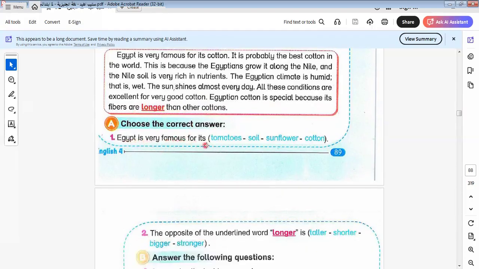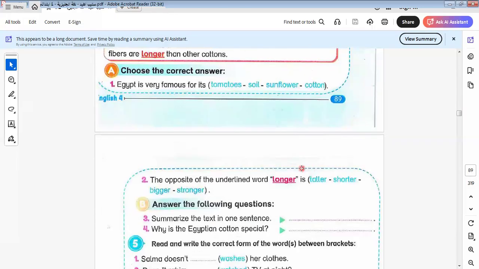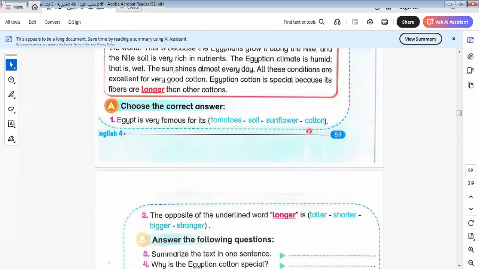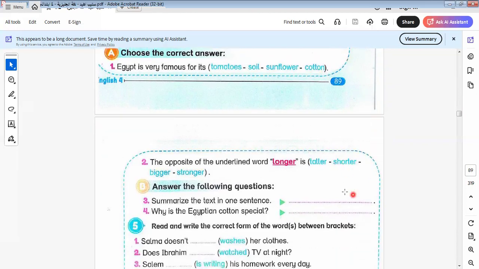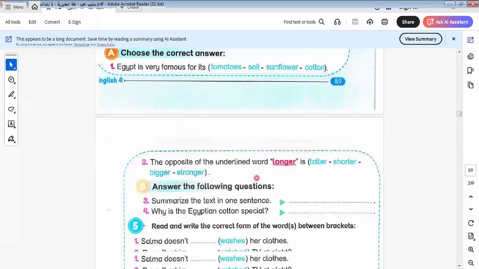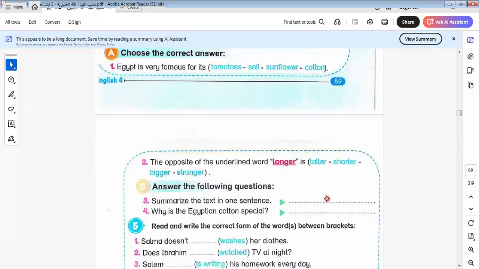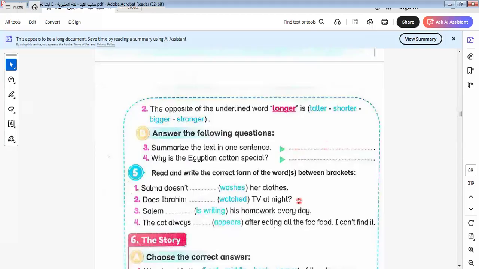So here, Egypt is famous for what? For cotton. Okay? All of us know that our Egyptian cotton is famous all over the world. The opposite of longer will be shorter. Summarize the text in one sentence. It will be: Egypt is famous for cotton.